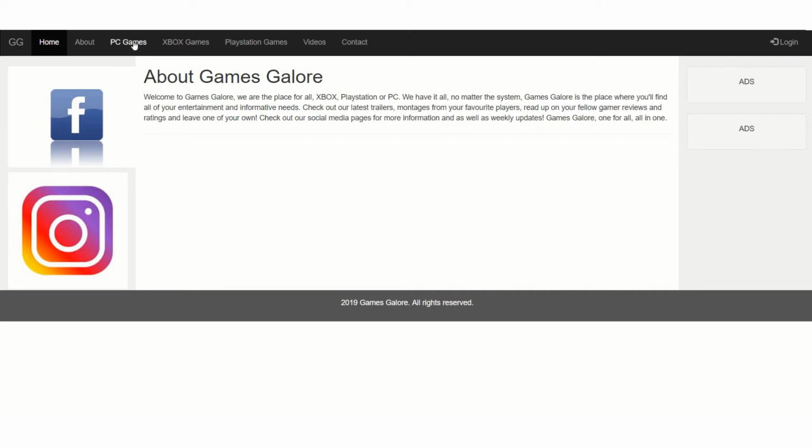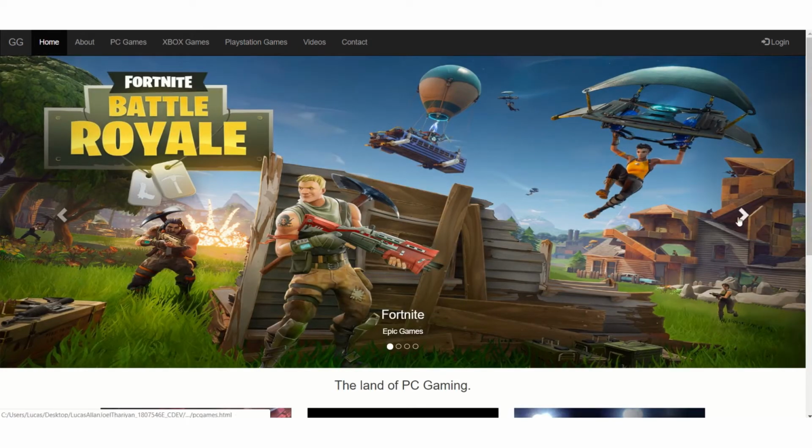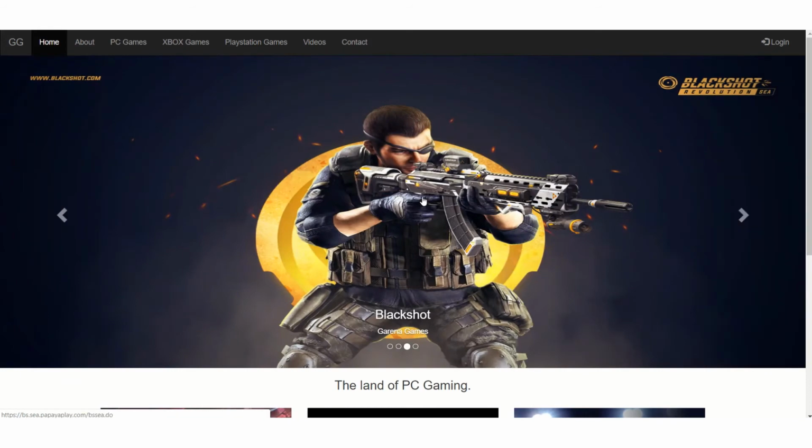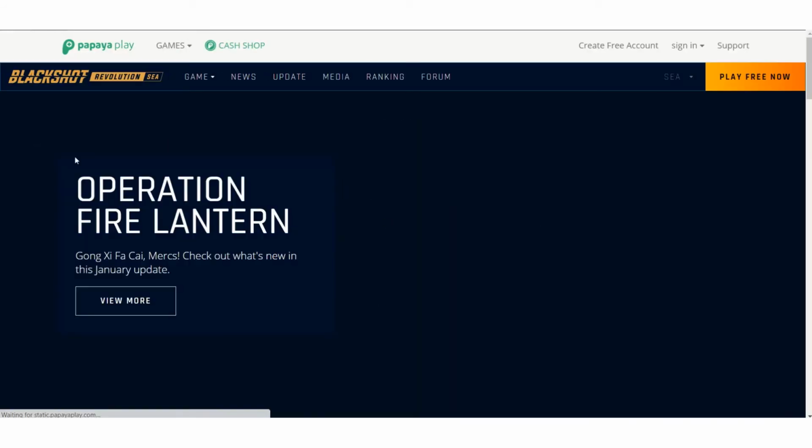And moving on to PC games, same carousel system, however this is slightly shortened to provide more information than just purely visual, because I wanted my homepage to house the purely visual content to really capture the attention of my users when they click onto my website for the first time. So I have 4 games here, all fully working and clickable, directing them to the links.